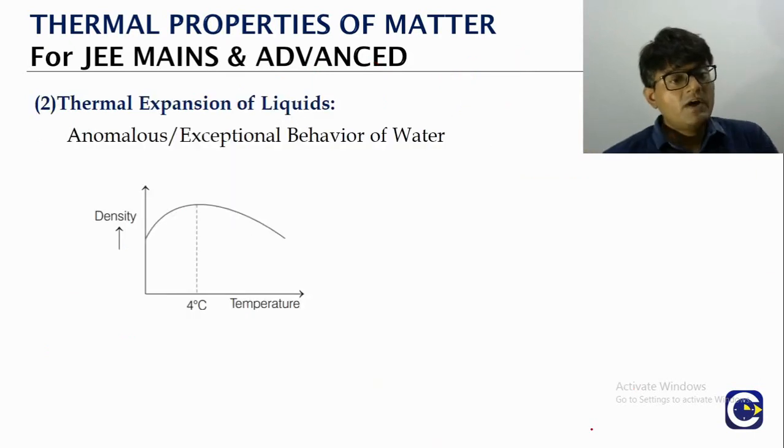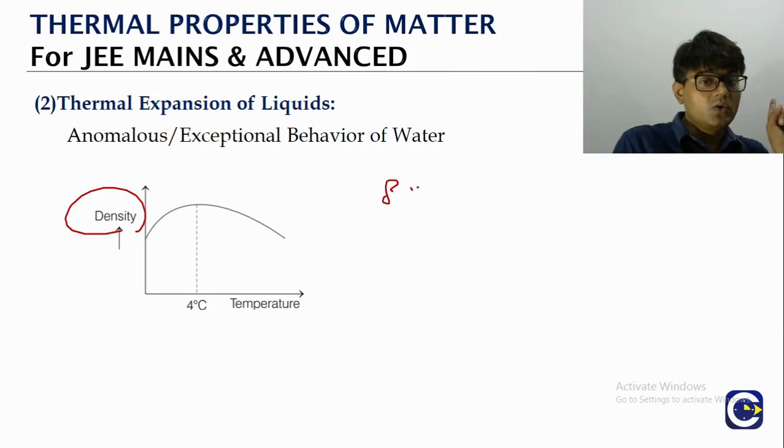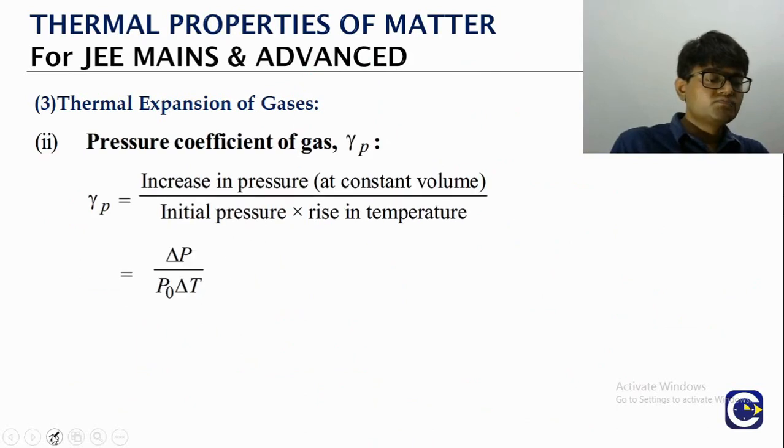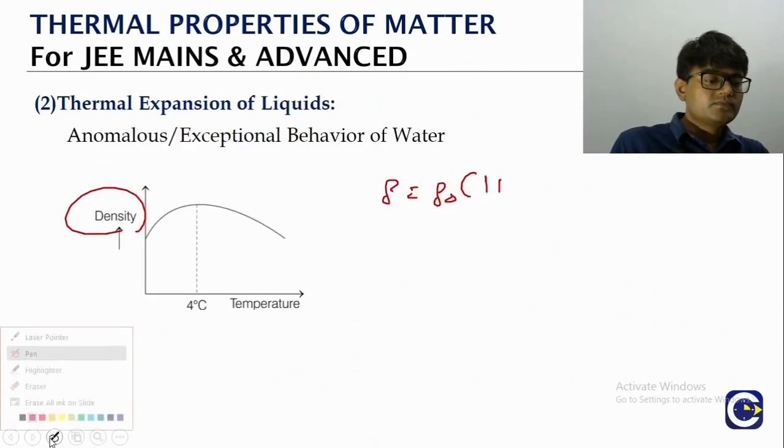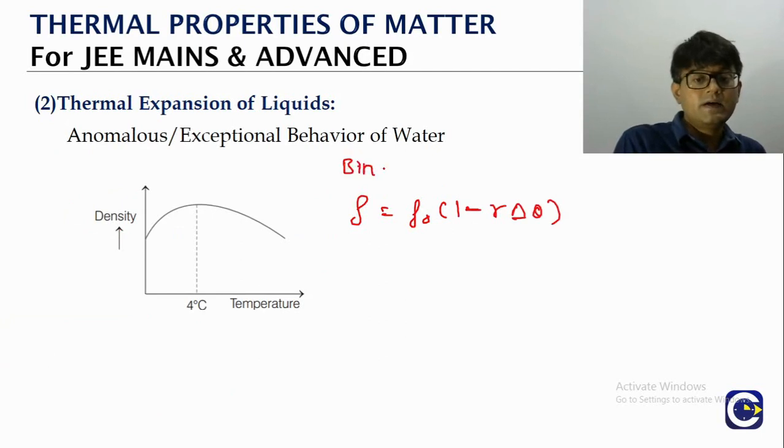Okay. Now we mentioned the water having anomalous behavior. Generally what did we say? The simplified formula for the density is rho equals rho naught into 1 minus gamma delta T. This comes from the binomial simplification.